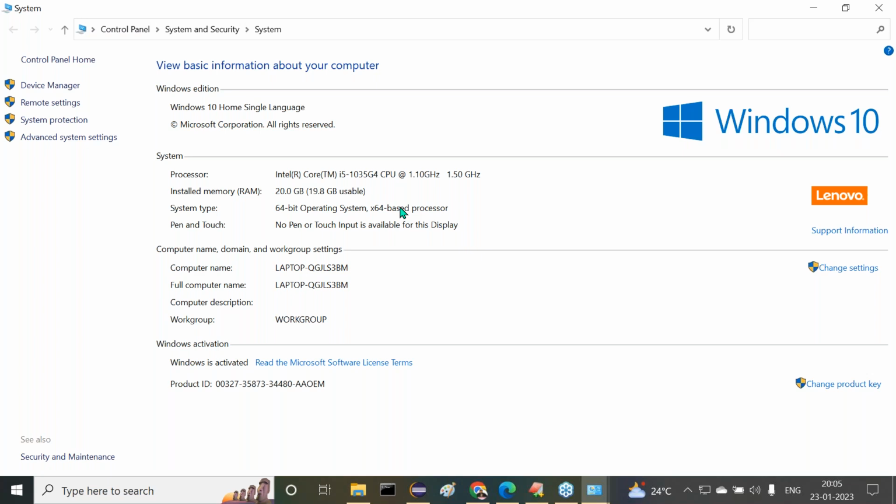But if my operating system is 32-bit, you must download only 32-bit or maybe x86. You should not download 64-bit, because it will not run under a 32-bit operating system. Of course, nowadays every laptop is available with a 64-bit operating system, so we can download 64-bit only. Only compatible software we have to download. Don't download other incompatible software.